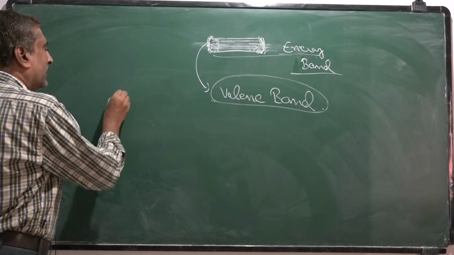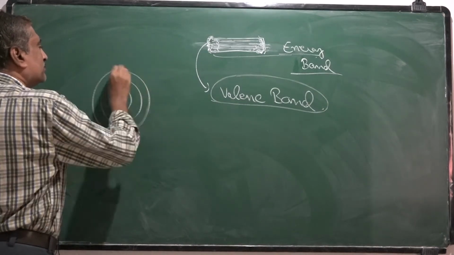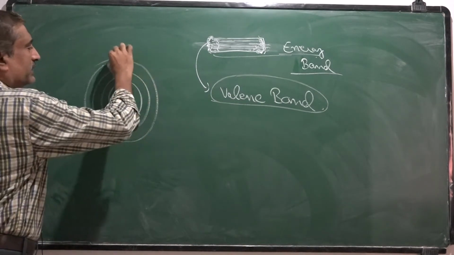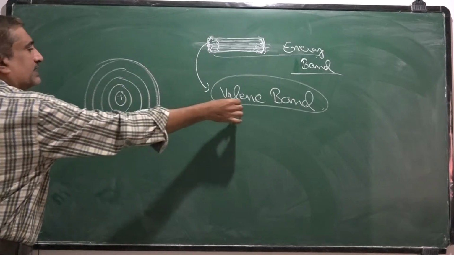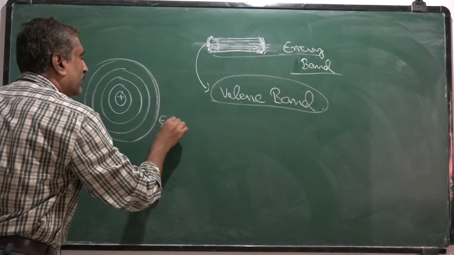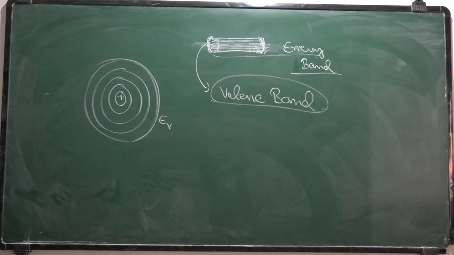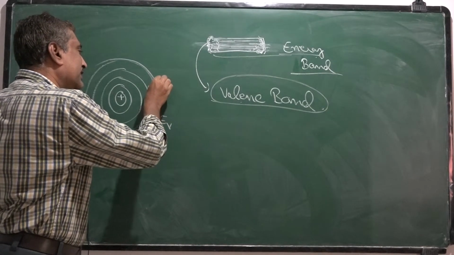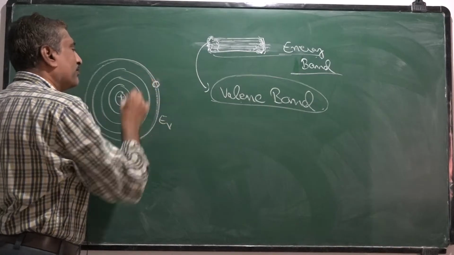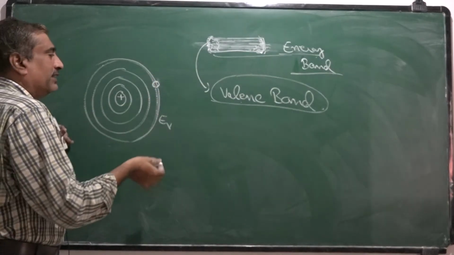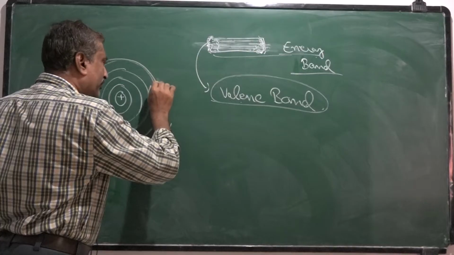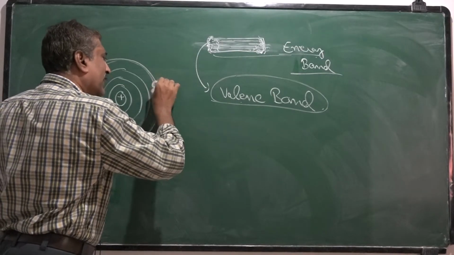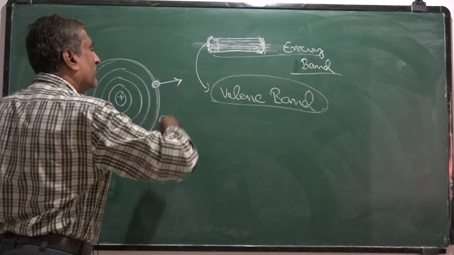Suppose this is the valence energy. Suppose the electron in the outermost orbit has energy eV. Now if the electron gains external energy, it becomes a free electron and becomes out of this atom.